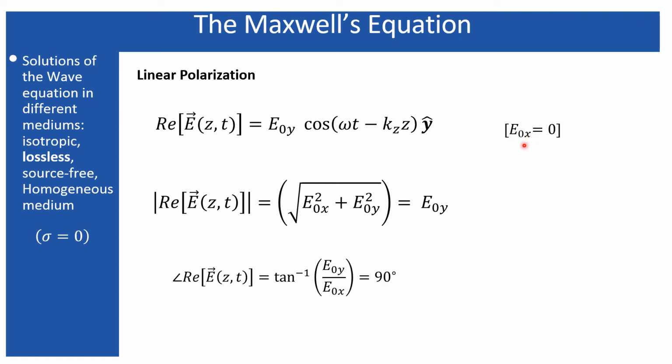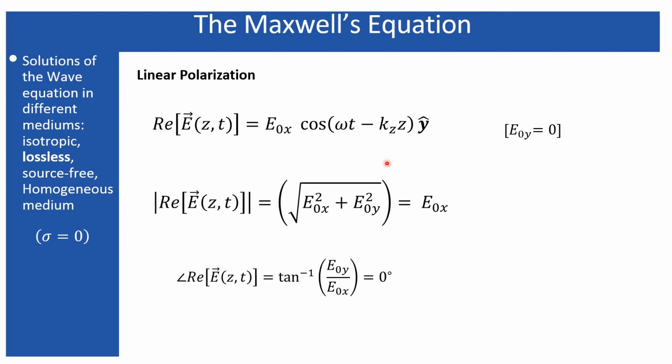Similarly, if Ey is 0 and Ex is not, then this angle will be 0 degrees because this angle is defined with respect to x. So with respect to x, the angle is 0 degrees. When it has only an x component, it is oscillating along the x direction, maintaining a 0-degree angle with it. And if the polarization is directed along y, that means the electric field is oscillating along the y direction, it maintains a 90-degree angle with respect to x. That is why.